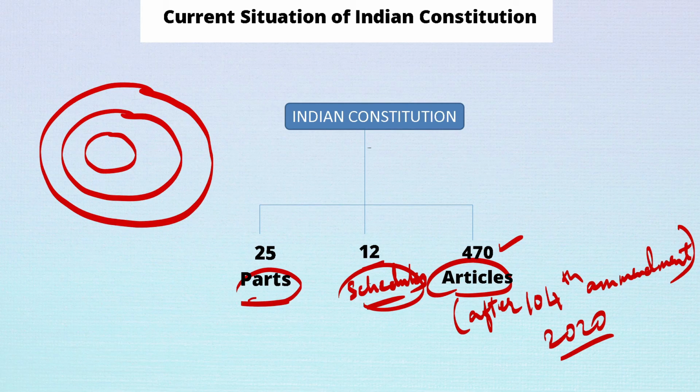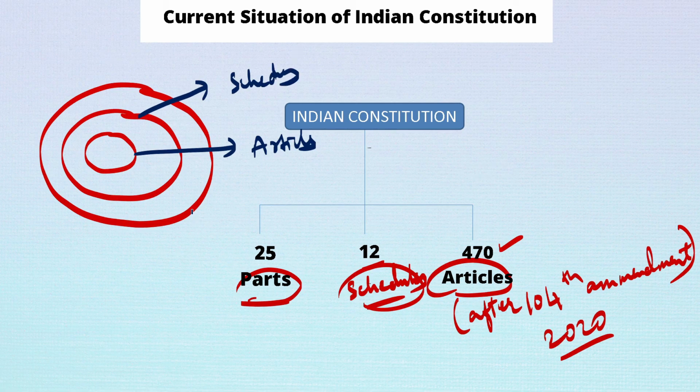If I name the innermost part as the articles, the middle one as the schedule, and the outermost one as the parts, okay, this is the difference. Under each part there are schedules, and under each schedule there are various articles that are related to that particular schedule.